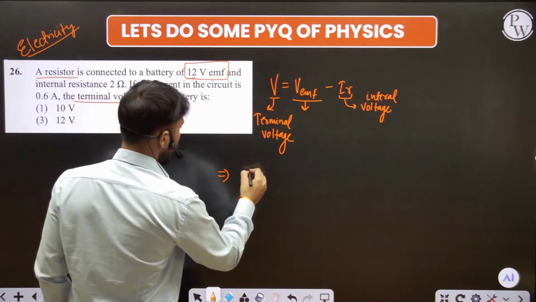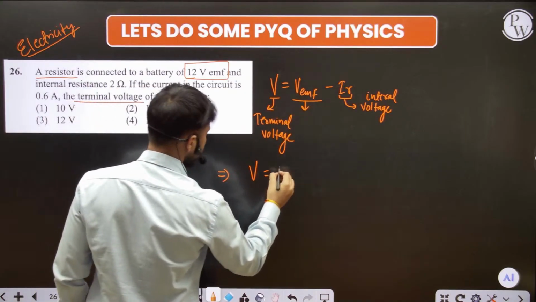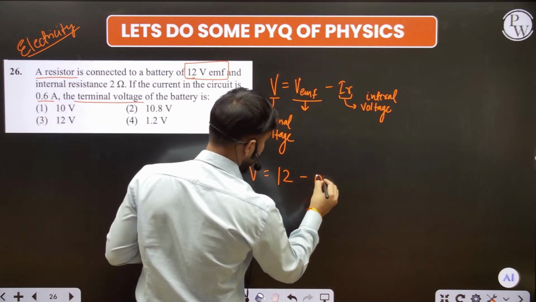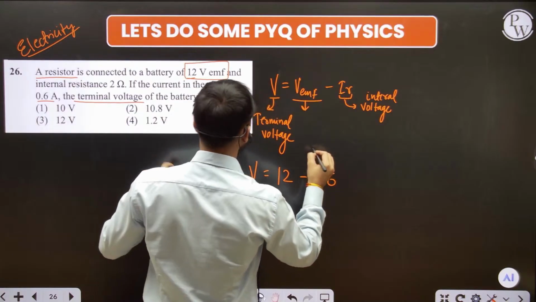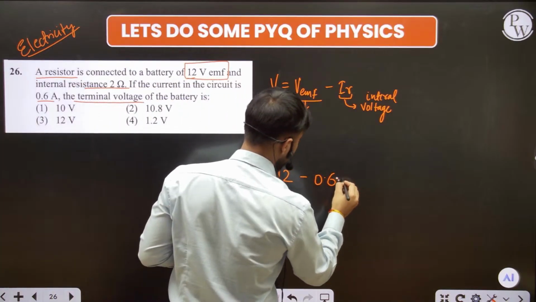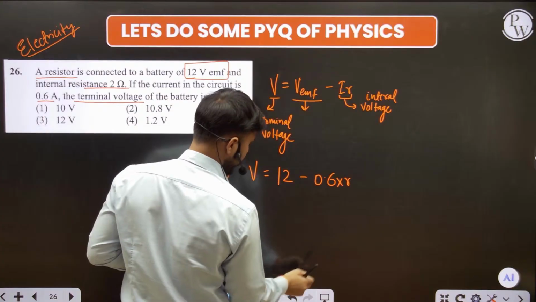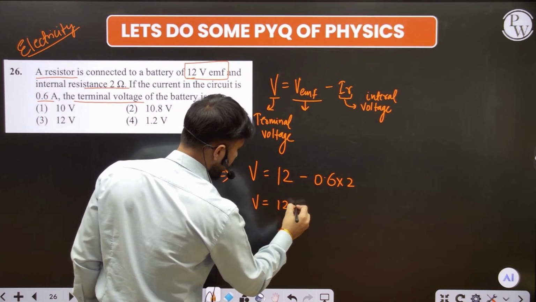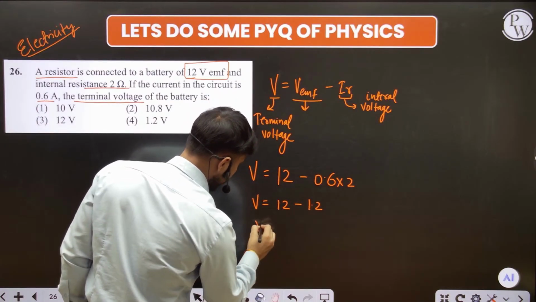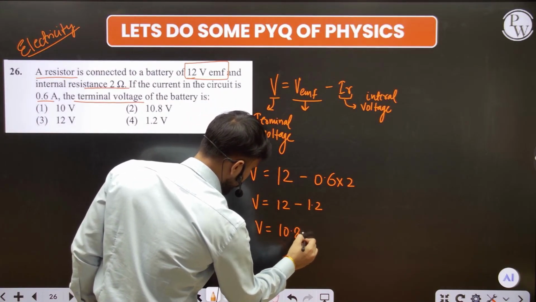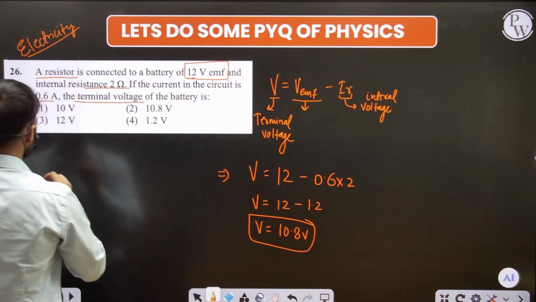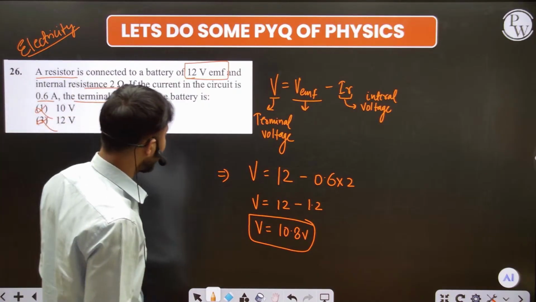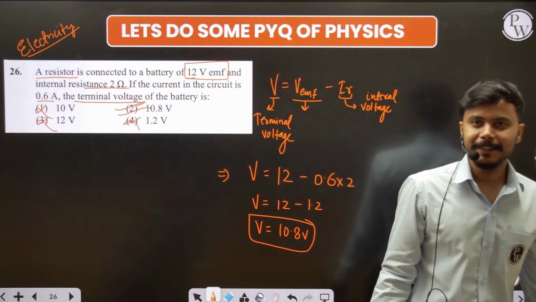Now, what is the electromotive force? That is 12 volt. What is the current? Current is 0.06. Okay, fine. And what is the resistance here? R, that is this. Oh, sorry, 2. Fine, guys. And after that, the answer will be 12 minus 1.2, and the answer will be 10.8 volt. Simple. The 10 is not the answer, 12 is not the answer. Simple.